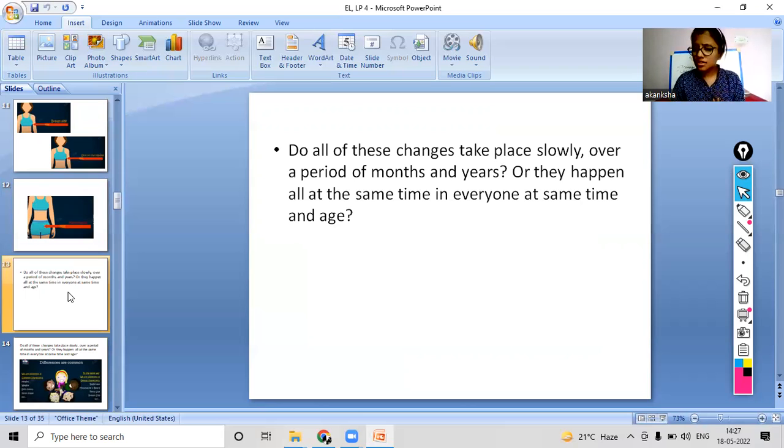So now my question to you all is, do all these changes take place slowly over a period of months and years, or do they happen all at the same time in everyone at the same age? For this question, you have to find your answers on the internet, as this will take a long time for you to find because it is a little big question.